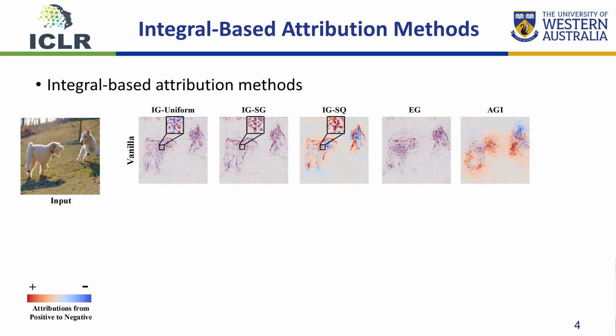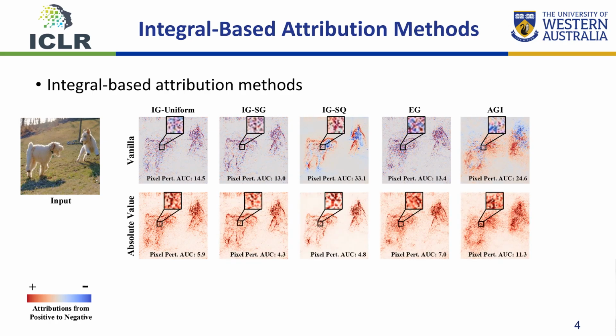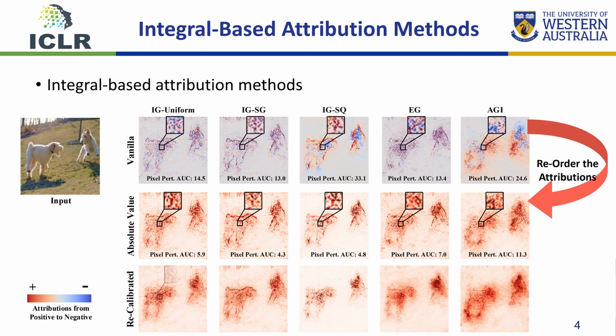However, the calculated attribution maps face frequent variations between positive and negative attributions. To address this issue, these attribution methods rely on taking the absolute value to generate plausible attributions and high performance. However, taking the absolute value reorders the estimated attributions for the pixels, which violates the axioms of the attributions. To address the inconsistency, we develop our method to recalibrate the attributions of existing methods.